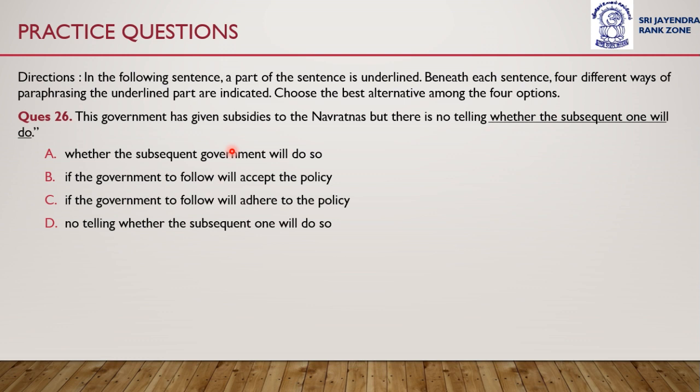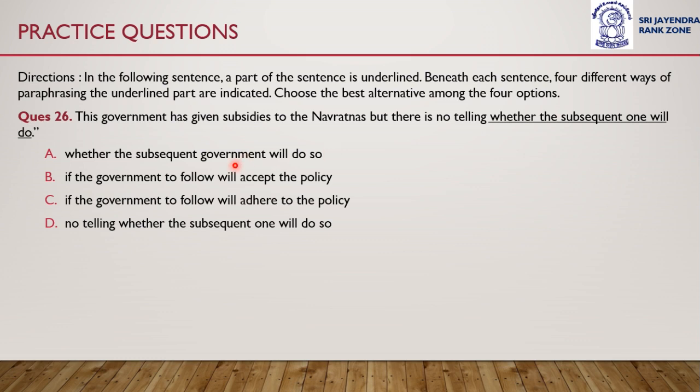Here also we have to find which of the four options can easily paraphrase the underlined part. This government has given subsidies to the Navratnas, but there is no telling whether the subsequent one will do.